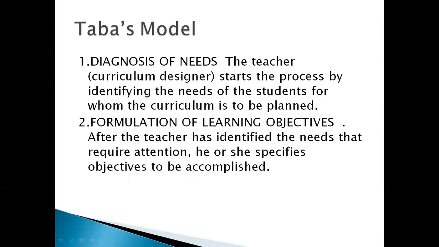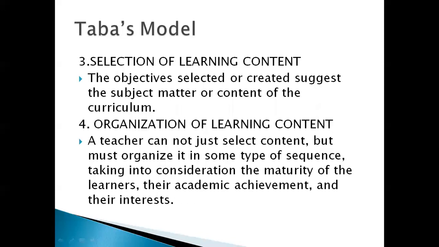Then the second step is formulation of learning objectives. We have teaching objectives. So the teacher has to identify the needs that require attention and specify the objectives to be accomplished. Whether the objectives are covered in the learning material or not, the teacher has to consider that also.